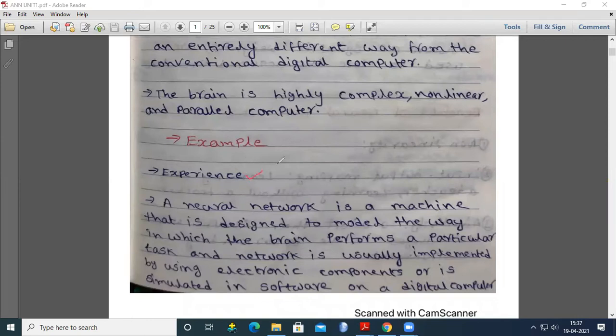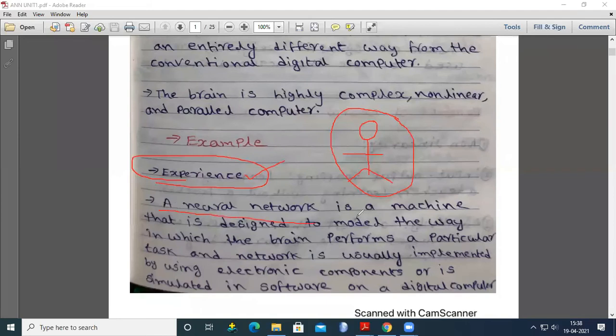First one is experience. Experience is nothing but how the human brain works. The human brain works based on experience. For example, how can we identify a person? First, you store the image of the person in your brain. That we call the learning experience, or learning.